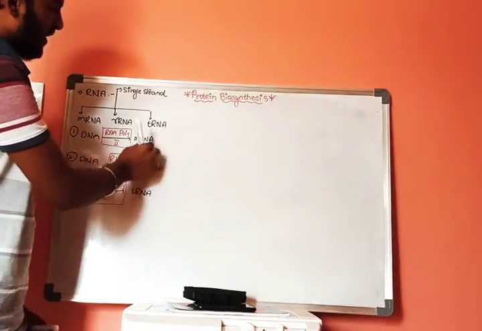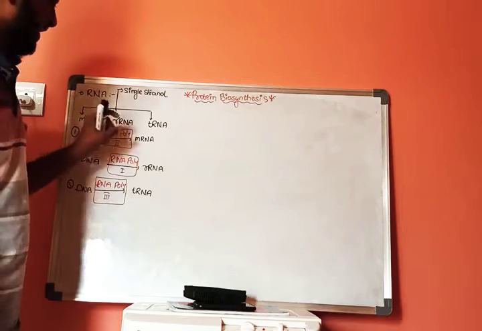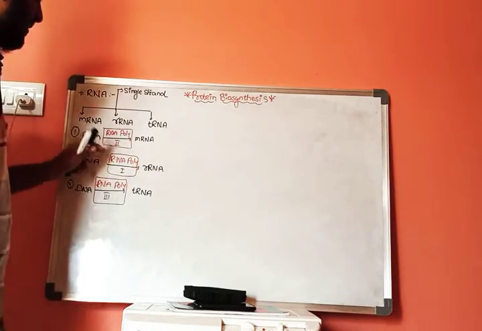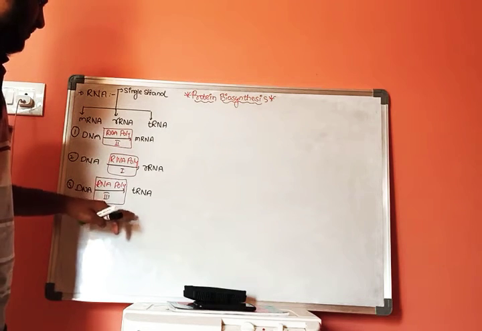In this way, these RNAs are formed. mRNA is formed with the help of enzyme called RNA polymerase 2, and rRNA is formed with the help of RNA polymerase 1, and tRNA is formed with the help of RNA polymerase 3.